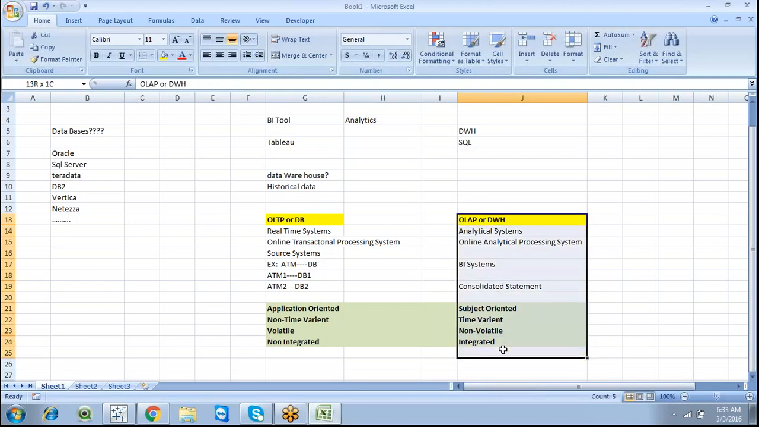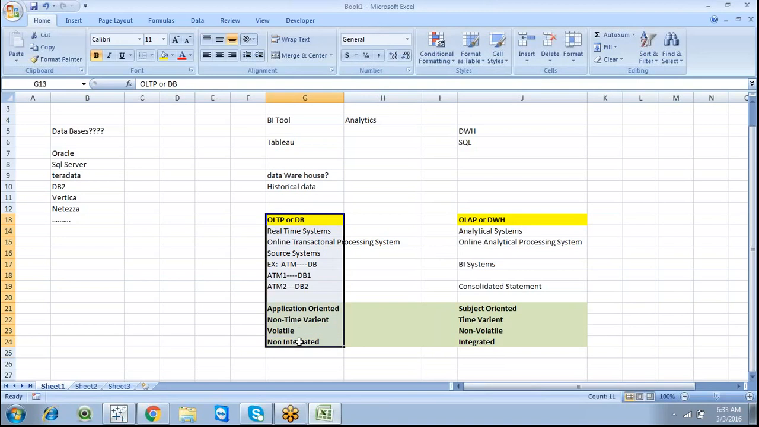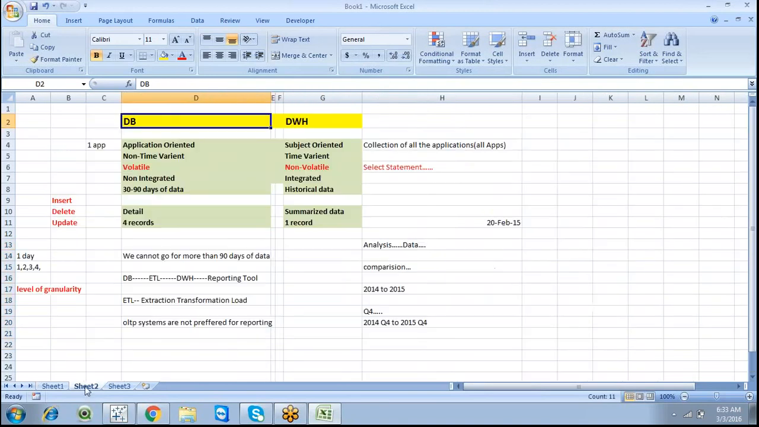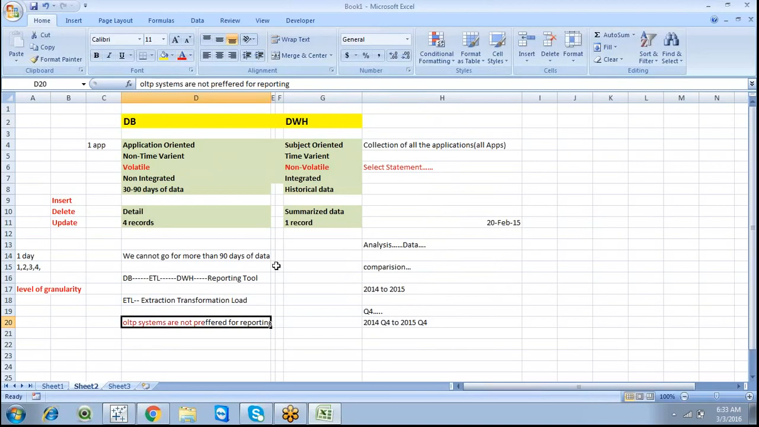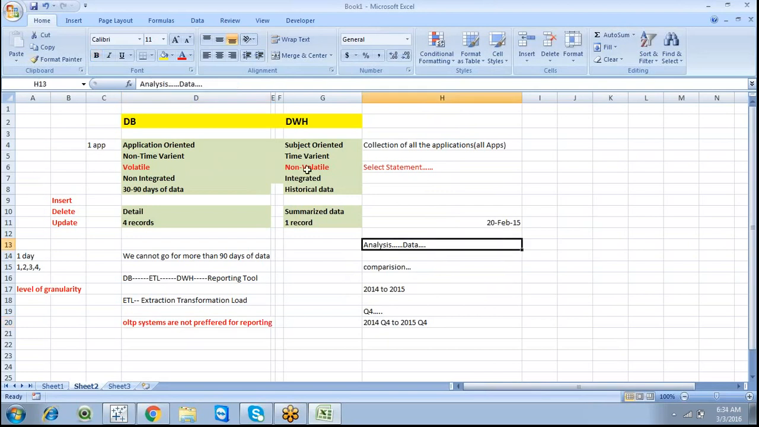That is called an OLAP system, and we also have an OLTP system. OLTP systems are not preferable for reporting. This is one statement, and it is very important. Based on analysis, we can go for analysis and create reports based on OLAP systems. So this is database versus data warehouse.